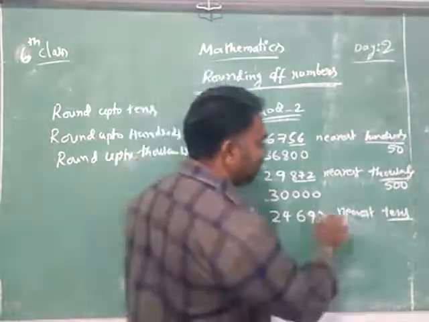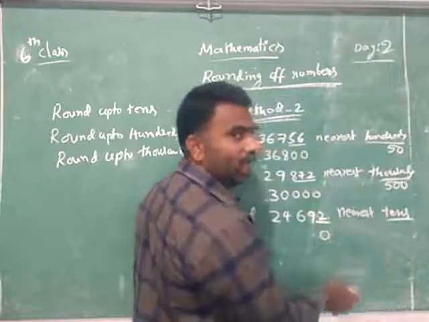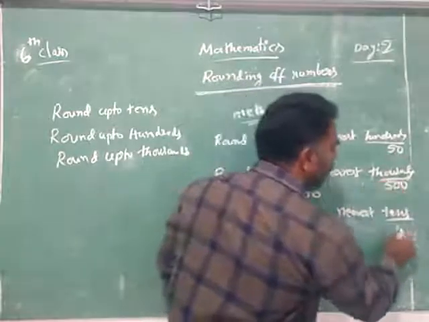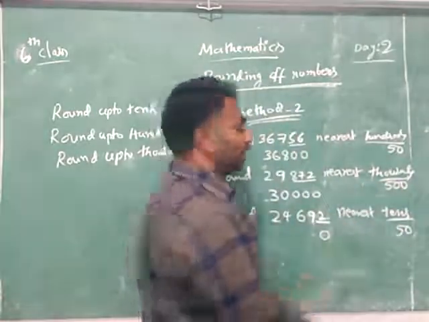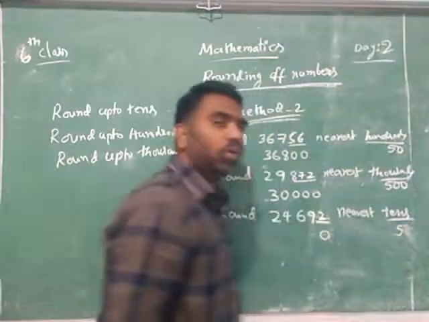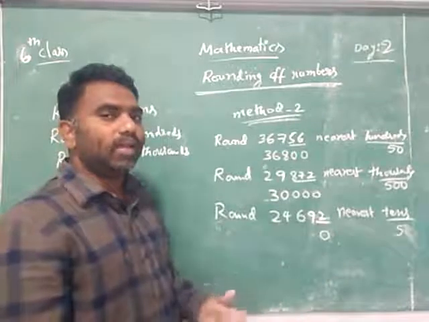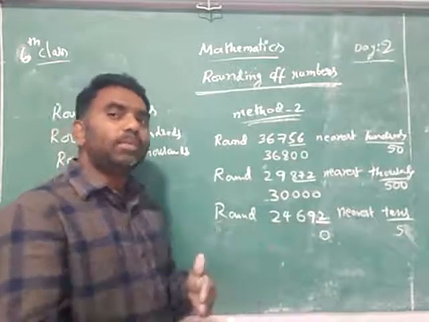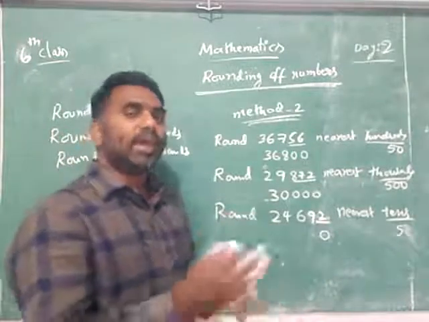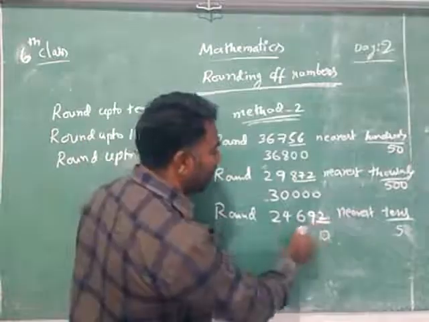Is this ones less than or more than about what? 5, tens. In 10, what is half? 5 only, no. So is it more than 5 or less than 5? Less than 5. Less than means what did I say? Write as it is. More than means increase 1. Otherwise, as it is. Less than, it is as it is. That's why as it is.